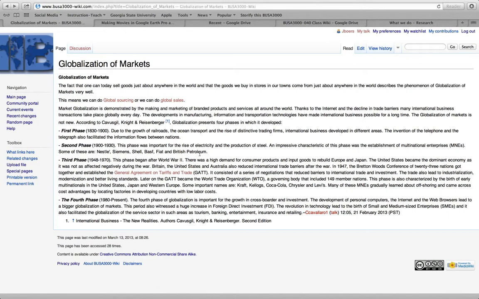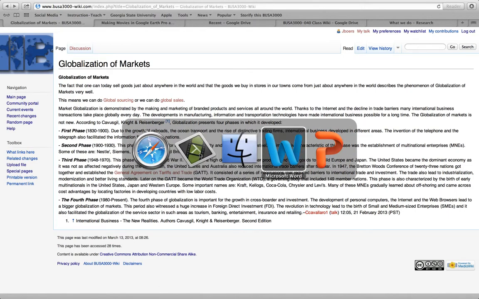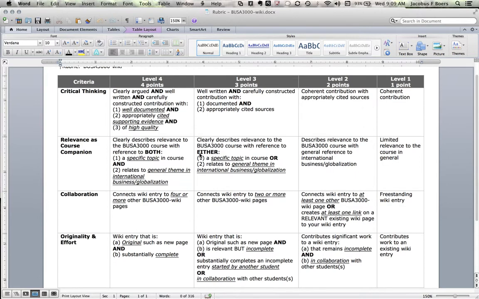So what I would like to do is just go to our rubric, which of course is what we're going to use to assess this. This should be available on Desire2Learn for you. What are the elements that I'm looking for in a contribution to the wiki in order to give you a grade? I will use this rubric. First of all, I'm asking that you show some critical thinking, that you argue well, a piece that's clearly written, well constructed, well documented, appropriately cited, and of high quality.